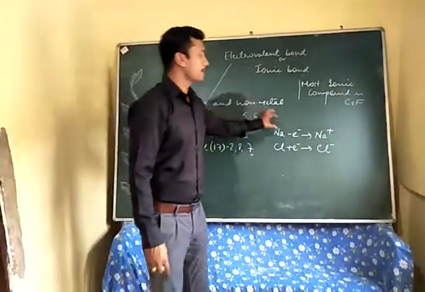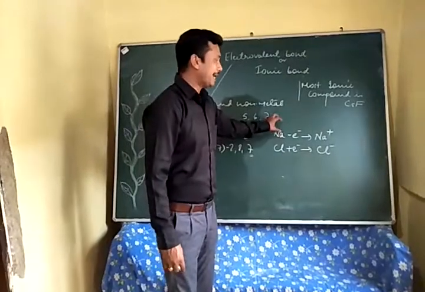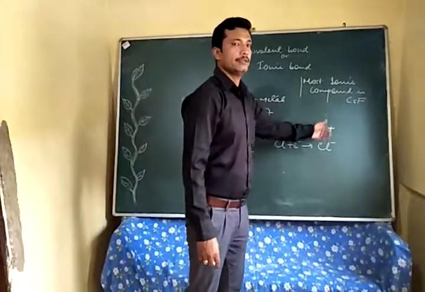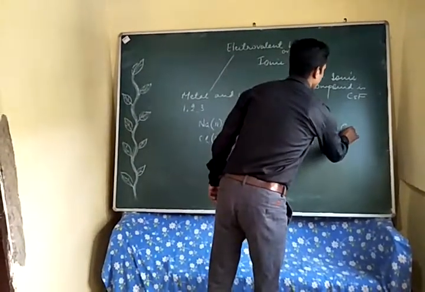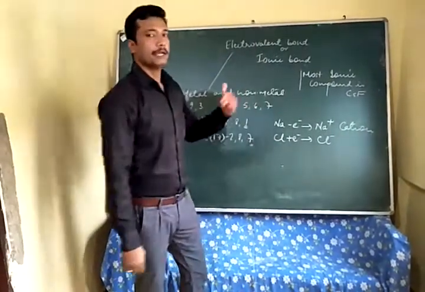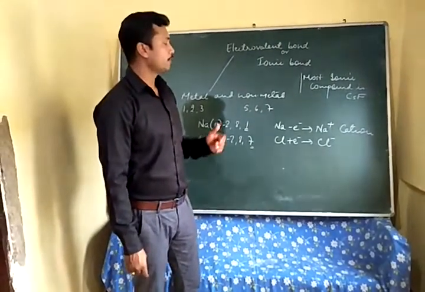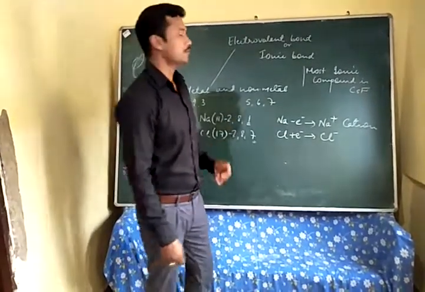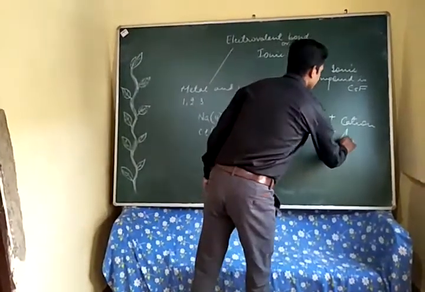So after losing an electron, an atom will form a positive ion. This positive ion is called cation, and when a non-metal gains the electron, it will form a negative ion, which is called anion.